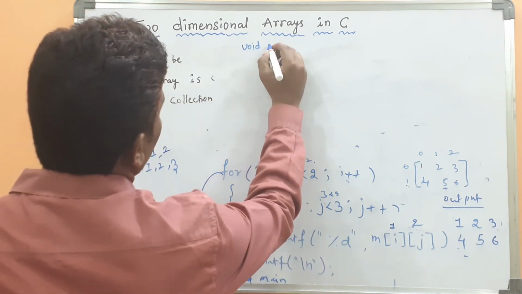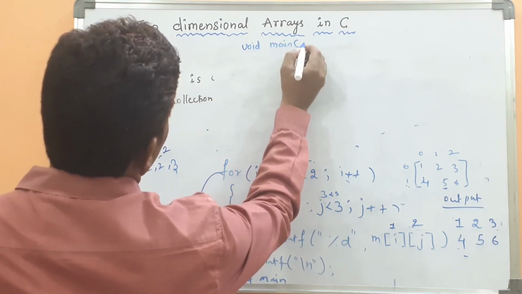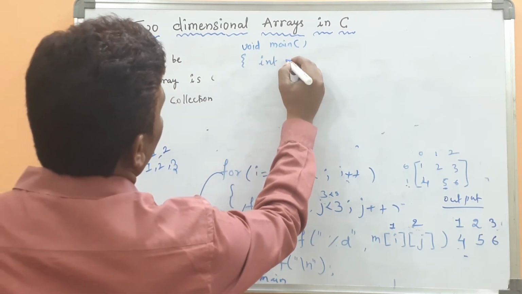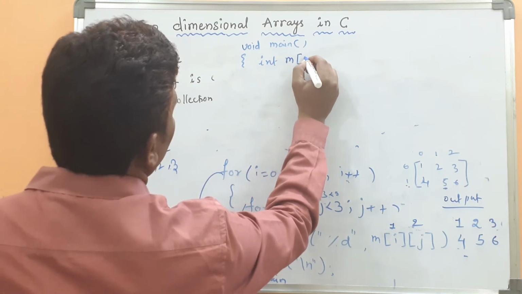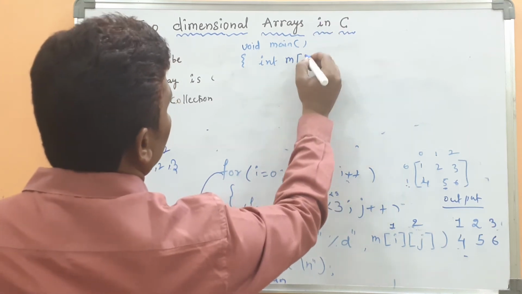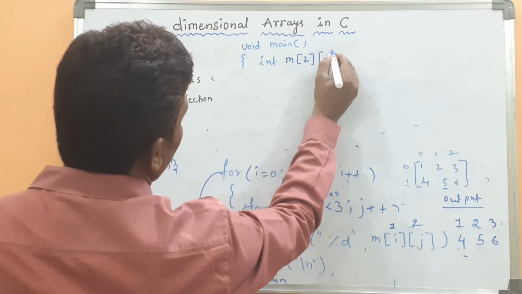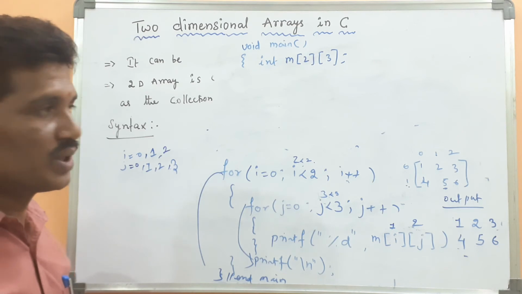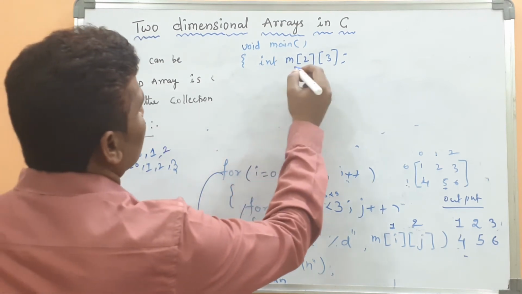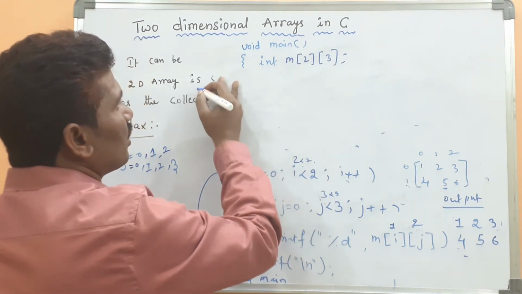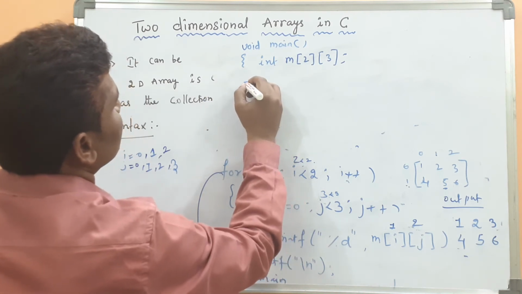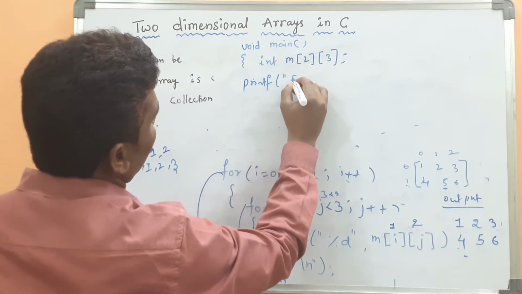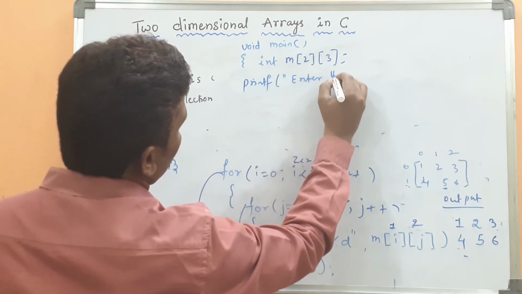Void main. int m of 2 of 3. Only I do the declaration. How do you give the values to the array? printf, enter the values.